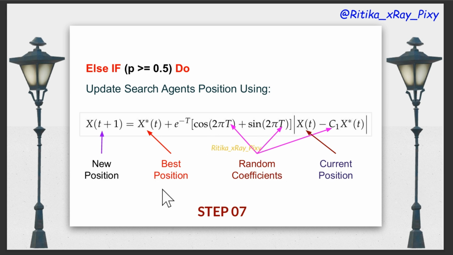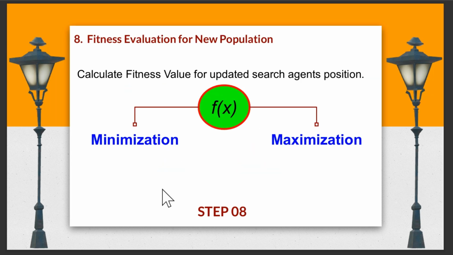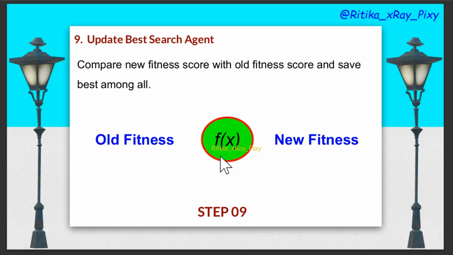As in step 7, we calculated the new position values for each search agent. Now in the next step, we will calculate the fitness score for all new agents. So in step 8, calculate the fitness value for the updated search agent's new position. So here we calculated the new fitness score. Now in the next step, we will update the best search agent. So here we will compare the previous fitness score with the new one, and accordingly we will update the optimal search agent position and fitness value.